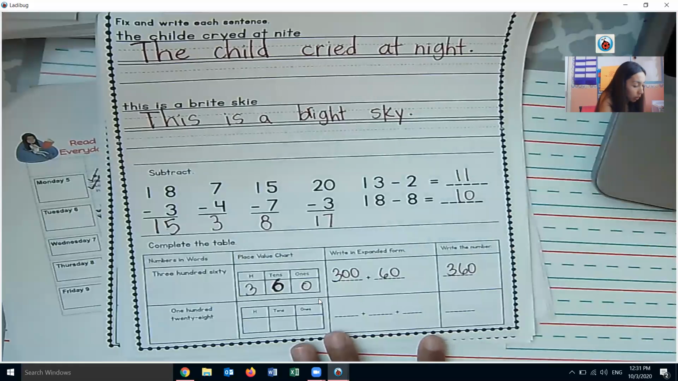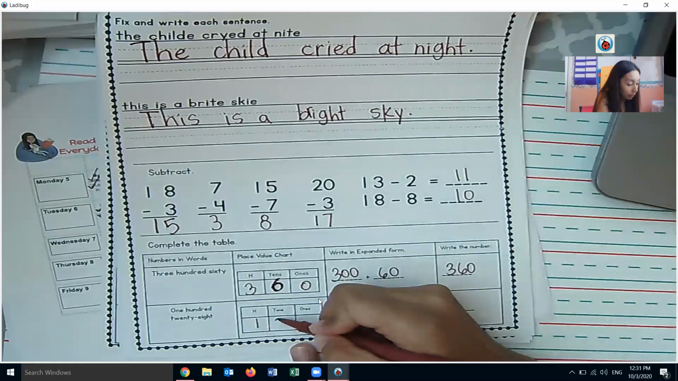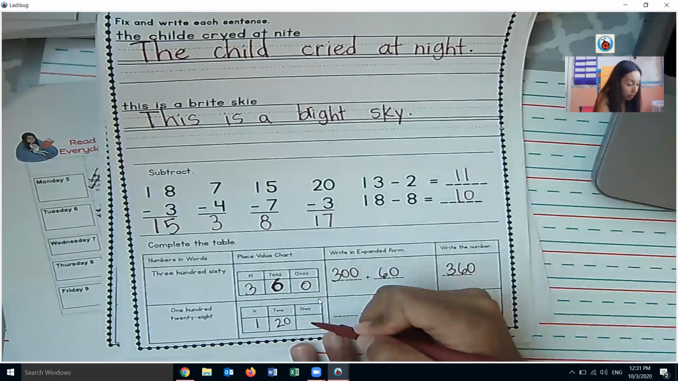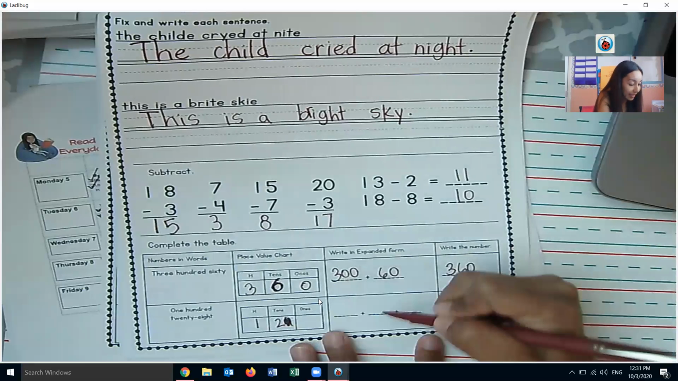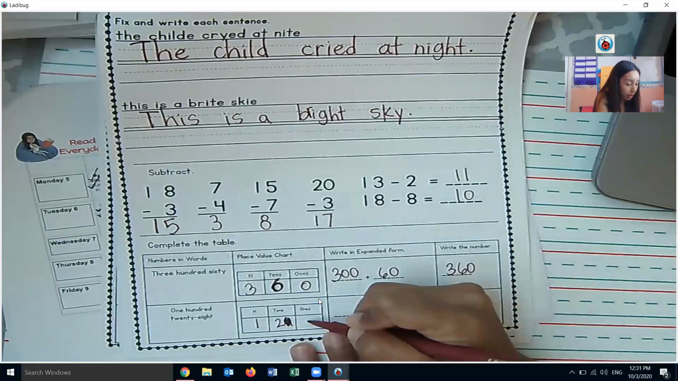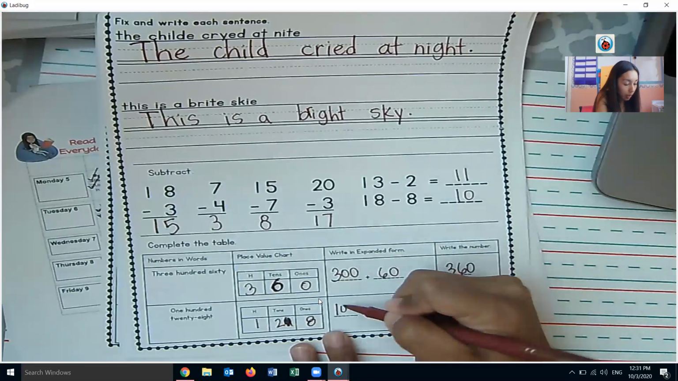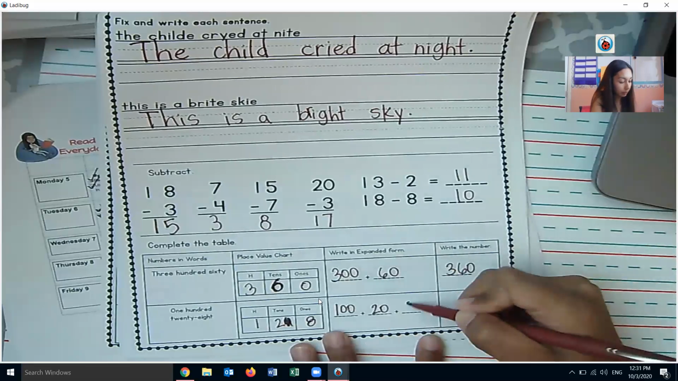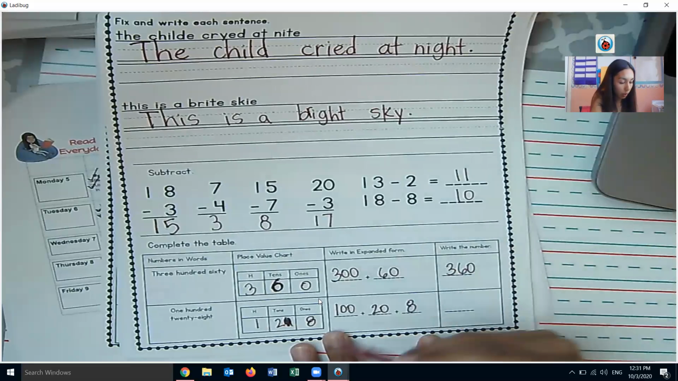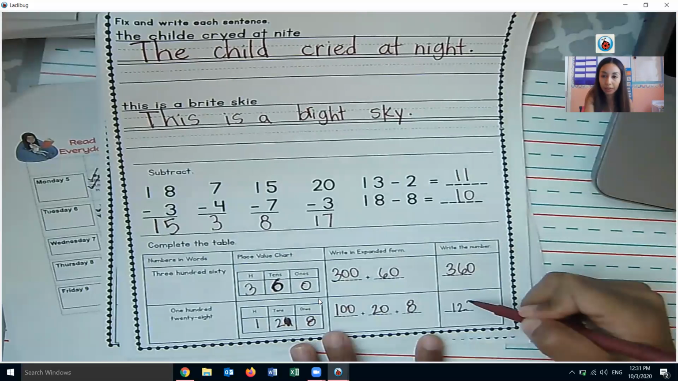128. That's 100. 20 for tens. Oops, 2 for that goes over here. 2 for tens, 8 for ones. So 100 plus 20 plus 8. So 1, 2, 8 smushed together.